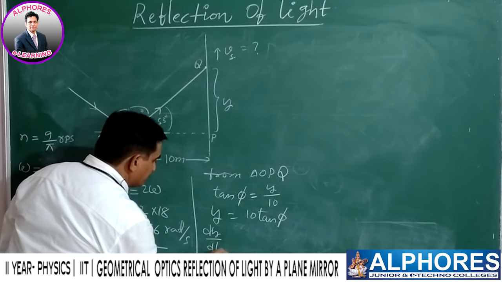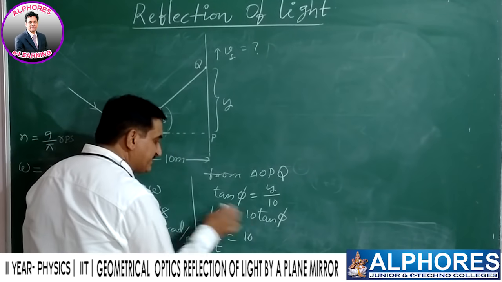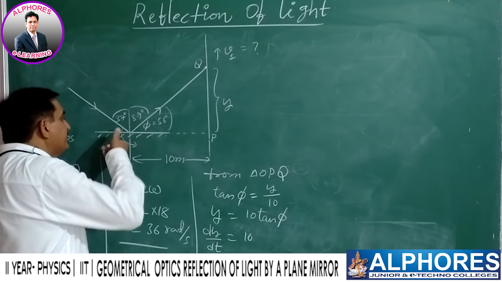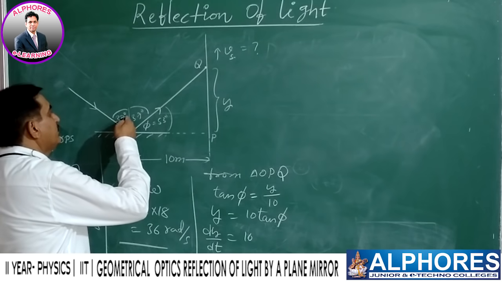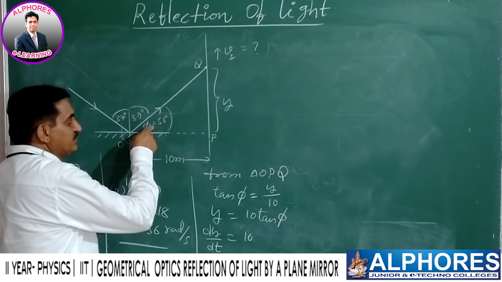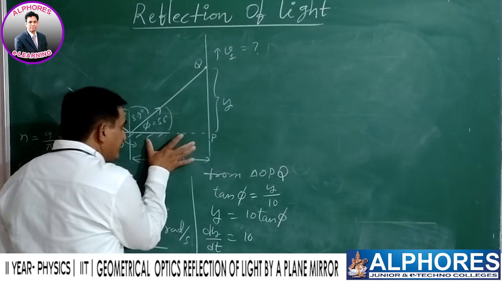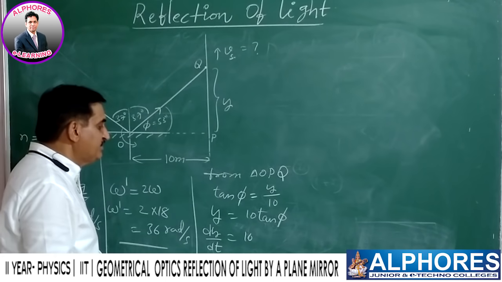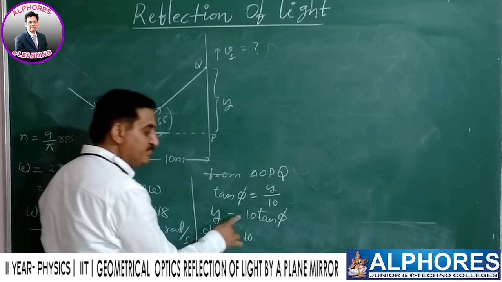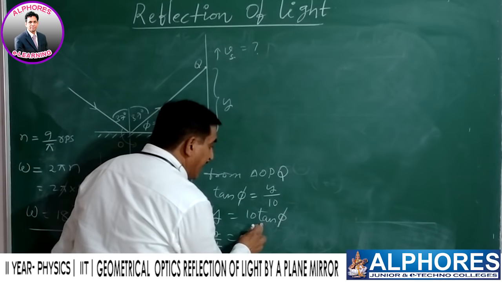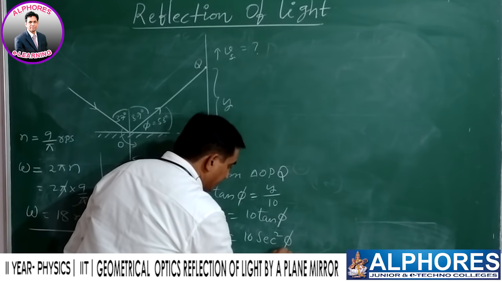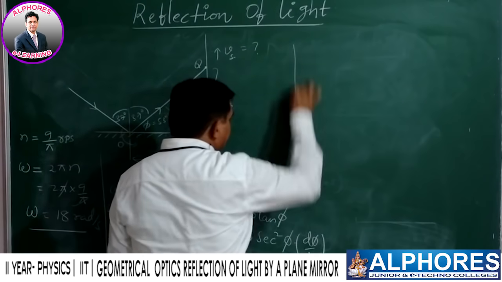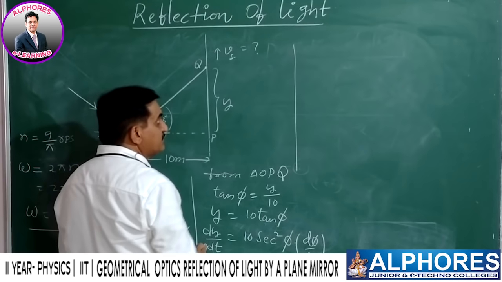Differentiate this with respect to time. 10 is constant, keep it aside. Whenever the mirror is turning, gradually this angle changes, and the corresponding phi will also change. Here 10 is fixed, y is variable, phi is variable. Therefore, we are taking the differentiation for y and phi, not for 10, it is fixed. The derivative of tan phi is secant square phi into d phi by dt. Now apply the values. This dy by dt is the speed of the spot.